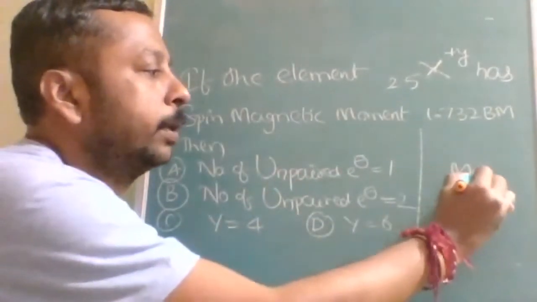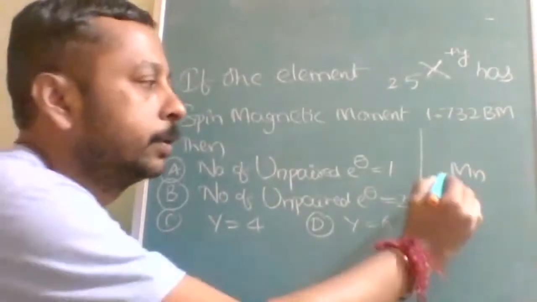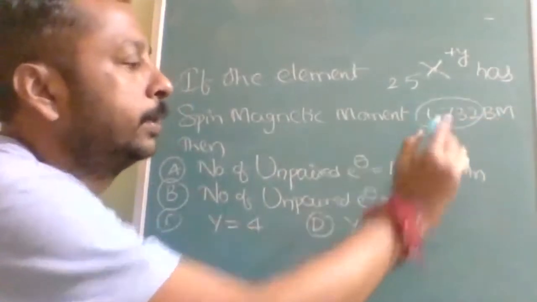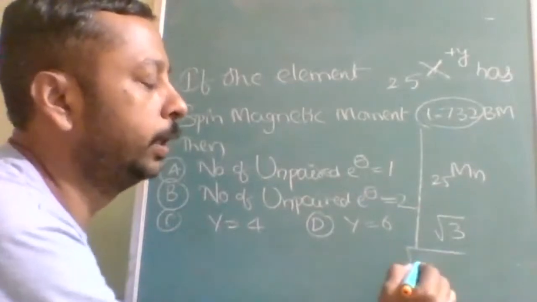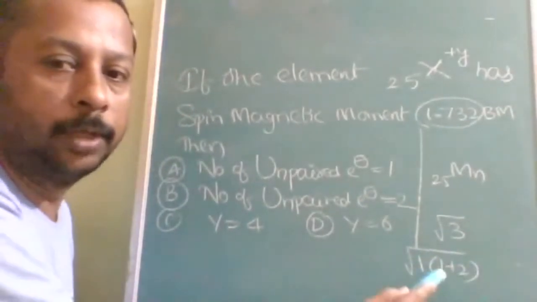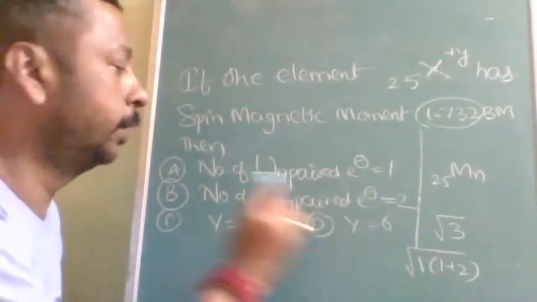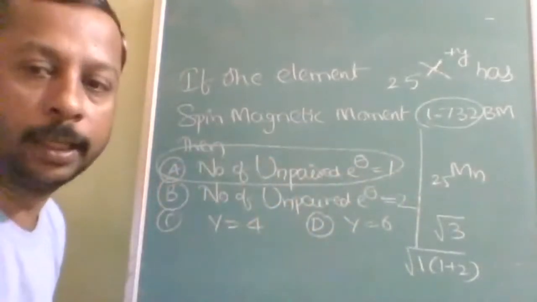If you remember the element with the atomic number, it will be accurate and fast. It will be manganese. And 1.732 is root 3. To get root 3, it should be root of 1 into 1 plus 2, so n into n plus 2, and the number of unpaired electrons will be 1. So option A is correct.